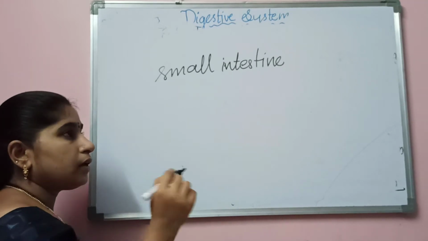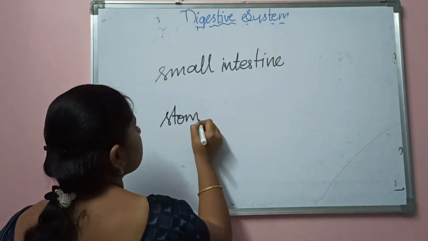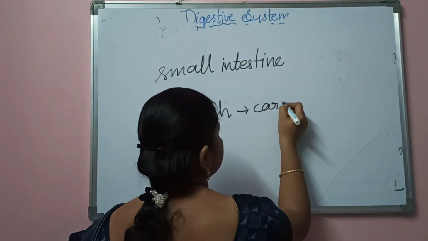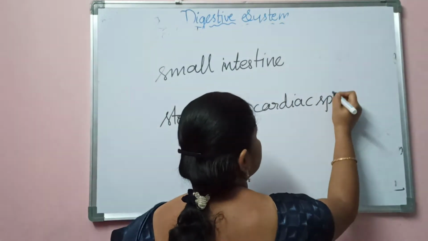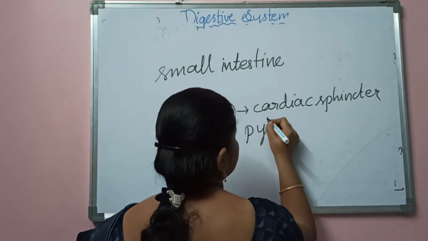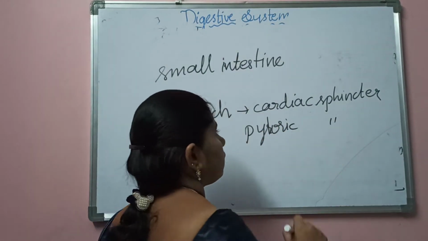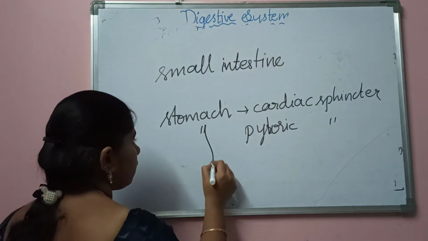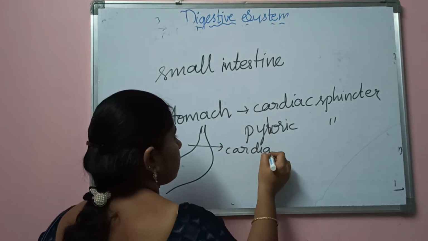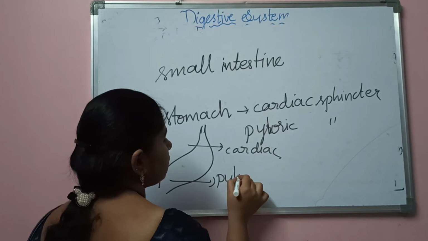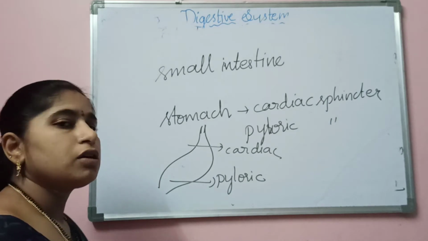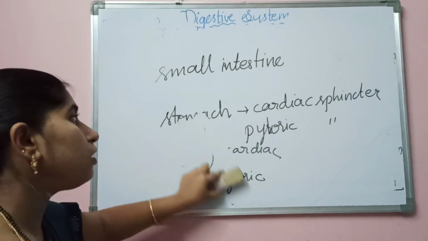The stomach has two sphincters: the cardiac sphincter and the pyloric sphincter. If you see, this is the stomach. This part is called the cardiac sphincter and this part is called the pyloric sphincter. You can see the muscles. These muscles push the chyme into the small intestine.